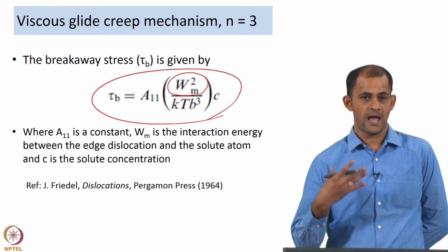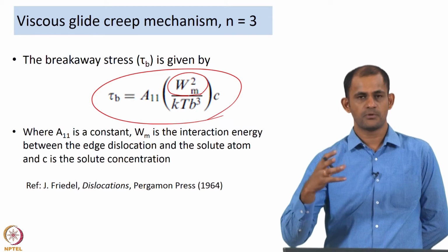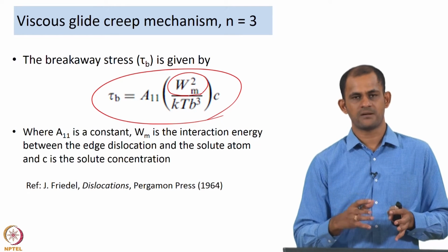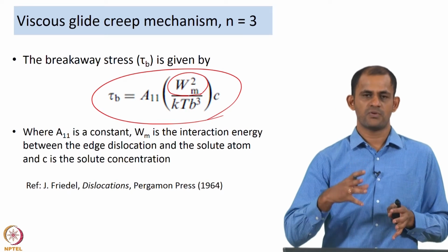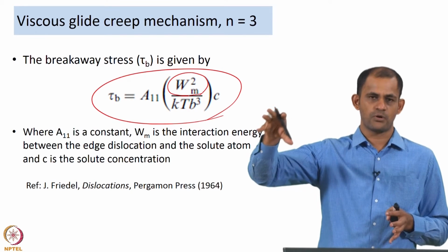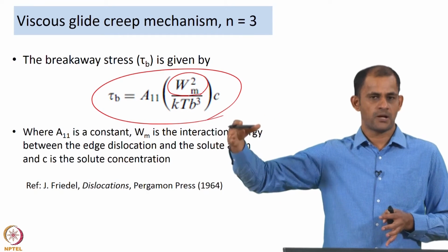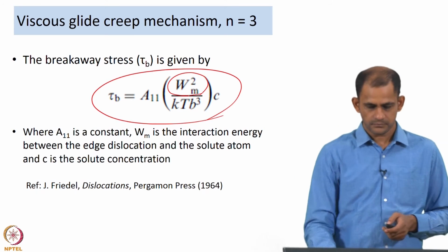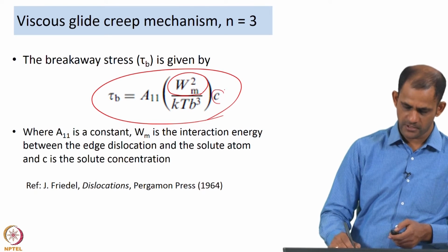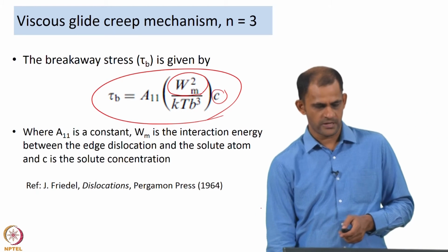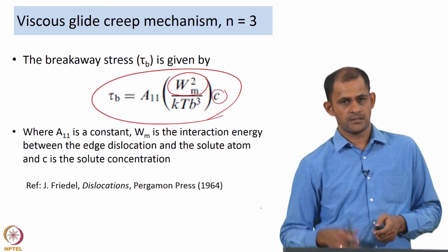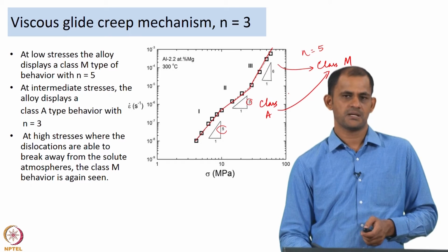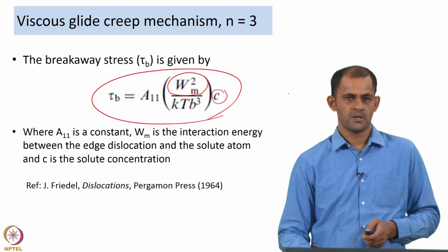So, the stress that you apply should be able to provide an energy higher than the binding energy between the solute atom and the edge dislocation. So, once your stress is able to account for that energy or higher, then your dislocation is going to separate from the solute atoms, and tau b is also dependent on the concentration of the solute atom. So, once you apply this amount of stress, then you can move away from class A into class M type of creep behavior.